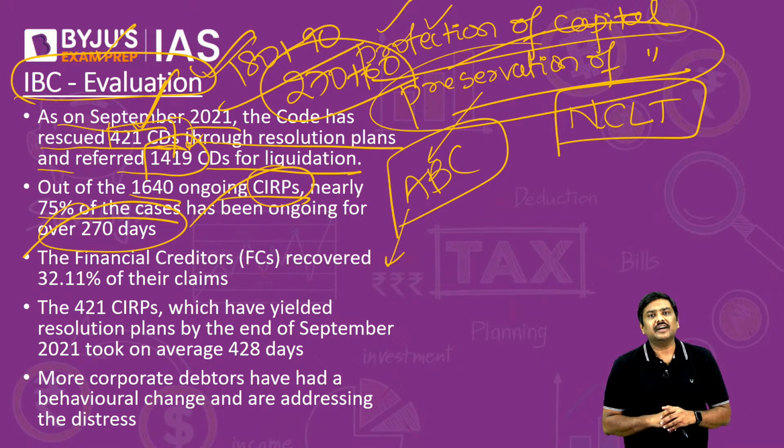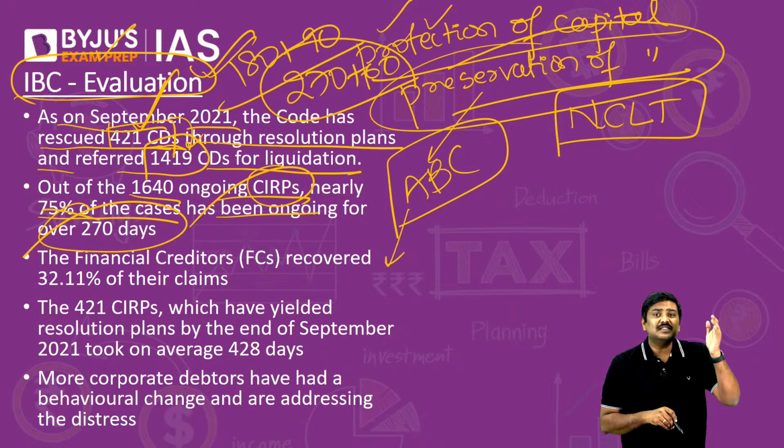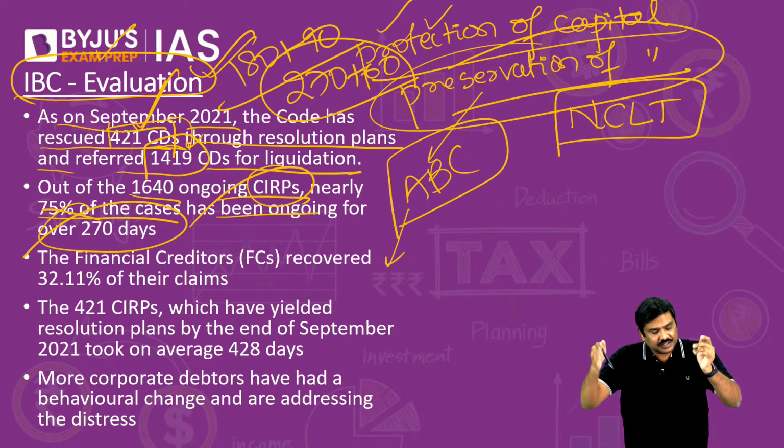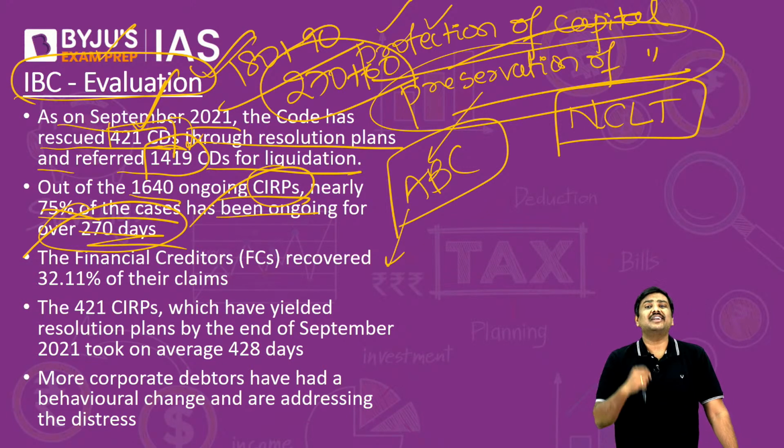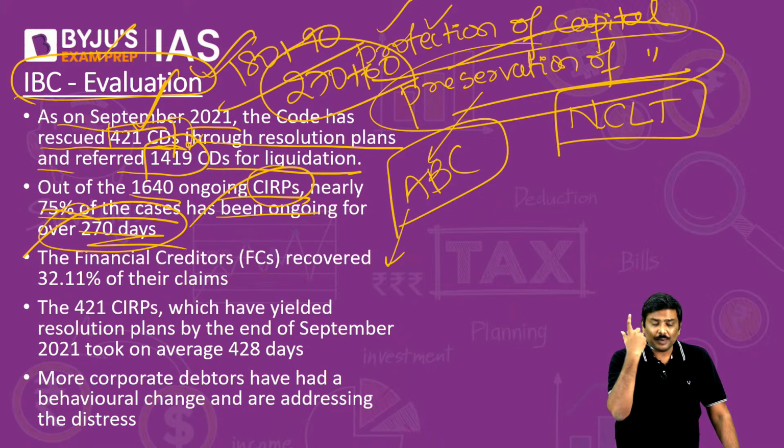But look at the data here. More than 75% of the cases have already crossed the time limit of 270 days, which essentially means more time is being taken for conducting the process, which needs to be addressed.